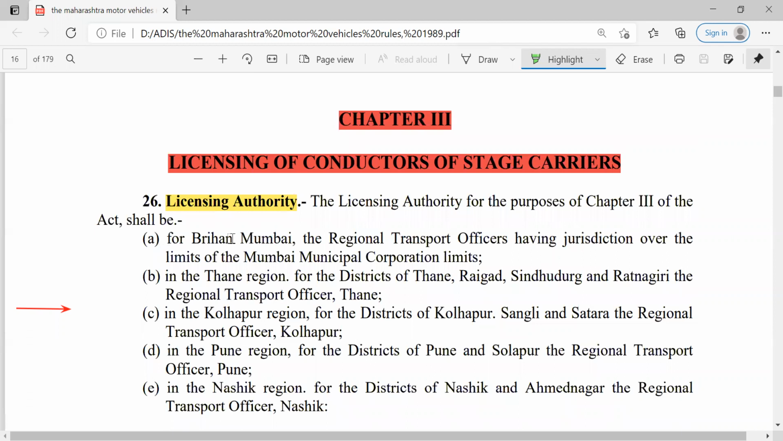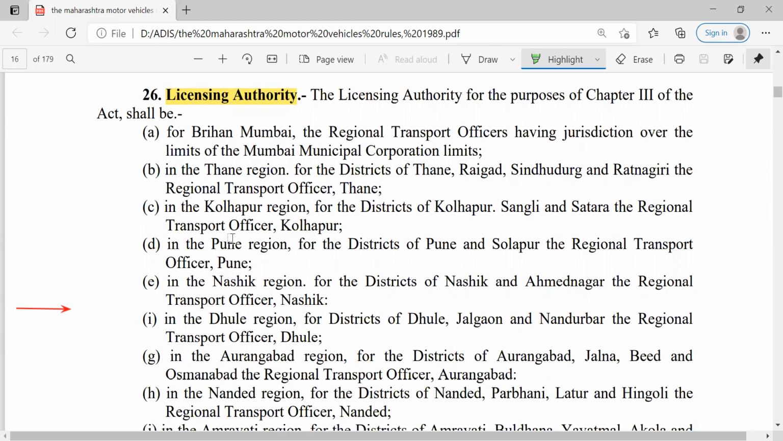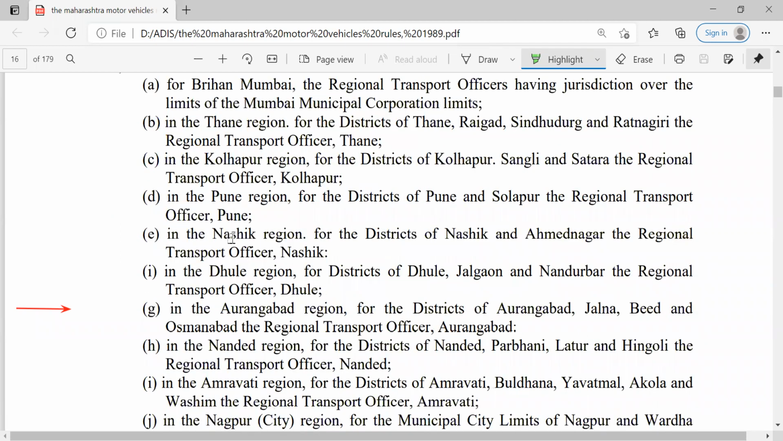Then chapter 3 is related to the license of conductors now. Up till now, we have discussed the licensing of drivers in chapter 2. Now it is chapter 3, which is related to the licensing of conductors. So in a similar way, many things are on similar lines. Like licensing authority, we have discussed these regions.